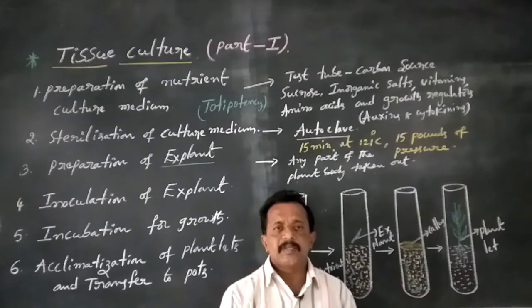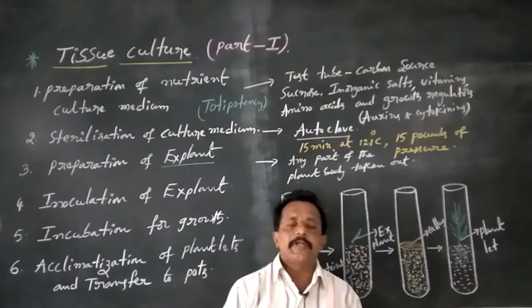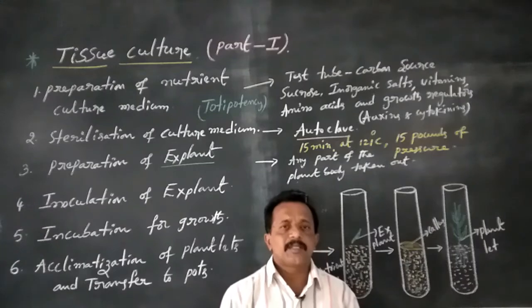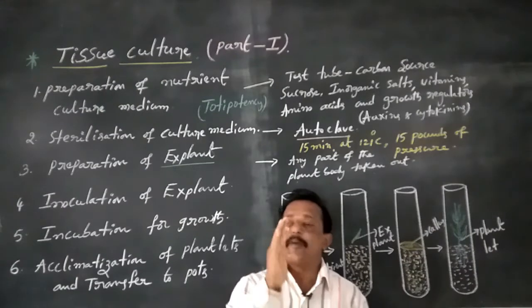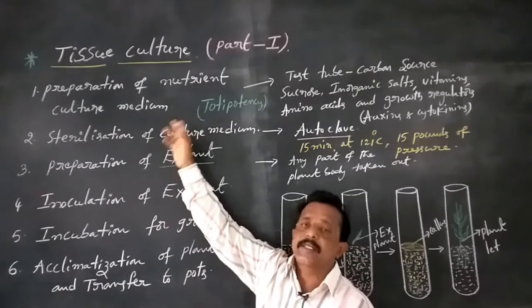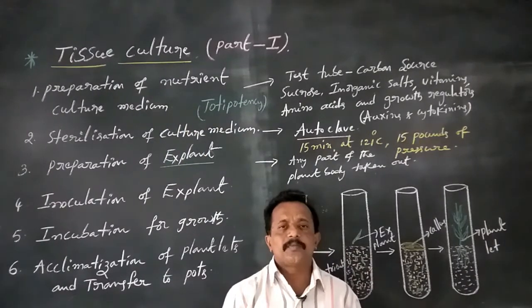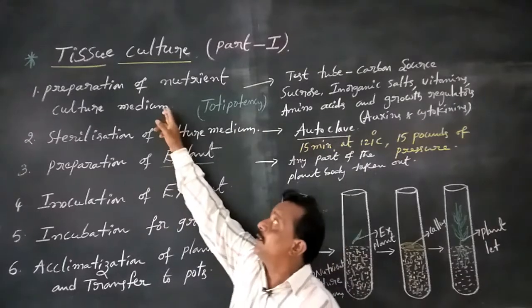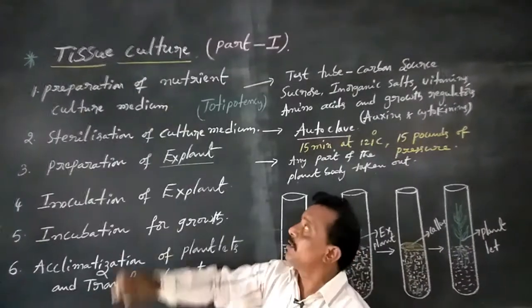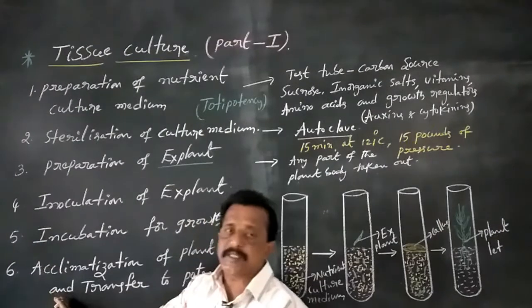Once again, plant tissue culture is completely a laboratory technique. The growing, culturing and maintaining of the cells, tissues and organs in vitro is called plant tissue culture. So plant tissue culture involves 6 steps.